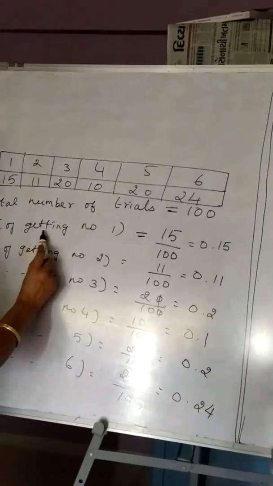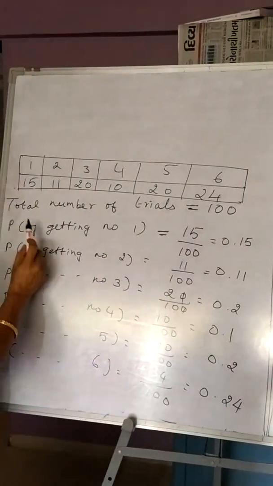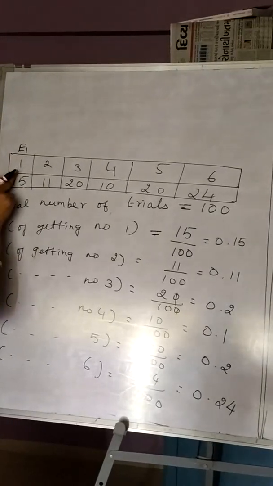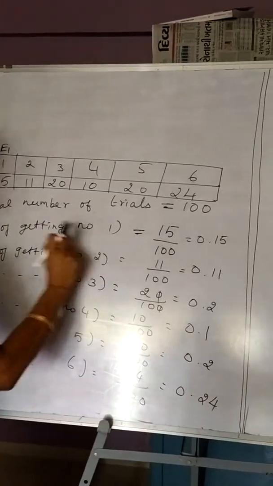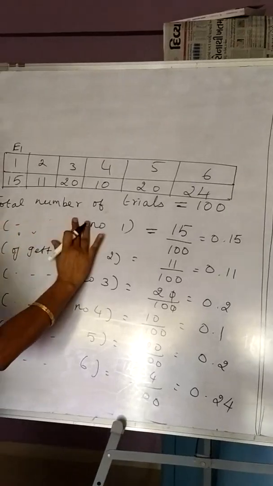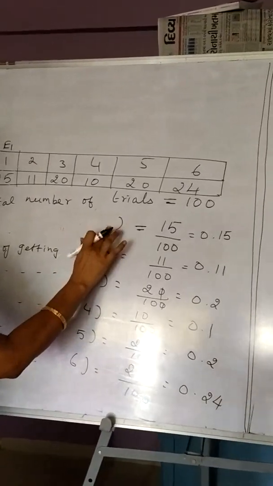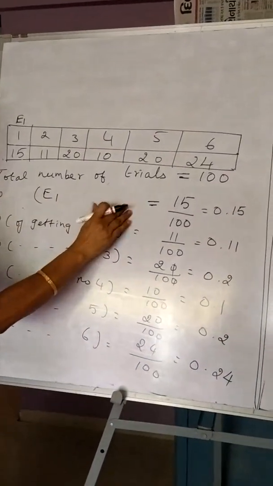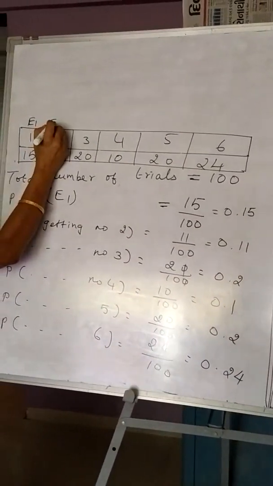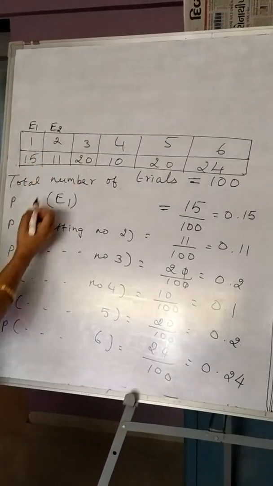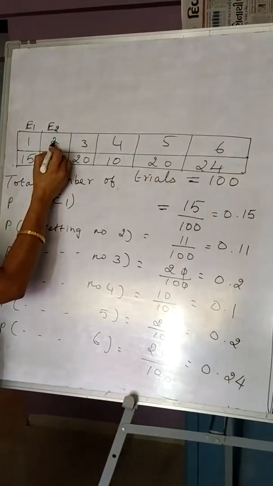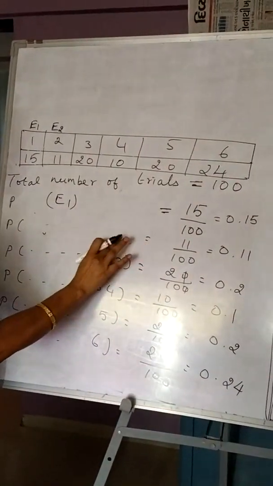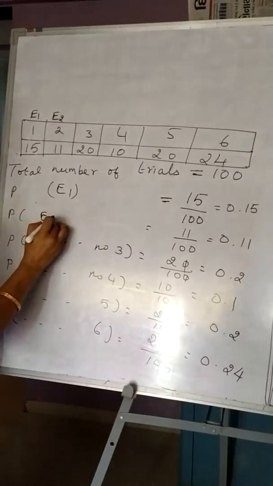Instead of writing it here, the form can be changed. I denote E1 as the event of getting number 1. So the same can be written as P of E1. So what is E1? E1 is the event of getting number 1. This I indicate as E2. So E2 is the event of getting number 2. So in place of getting number 2, I write P of E2.